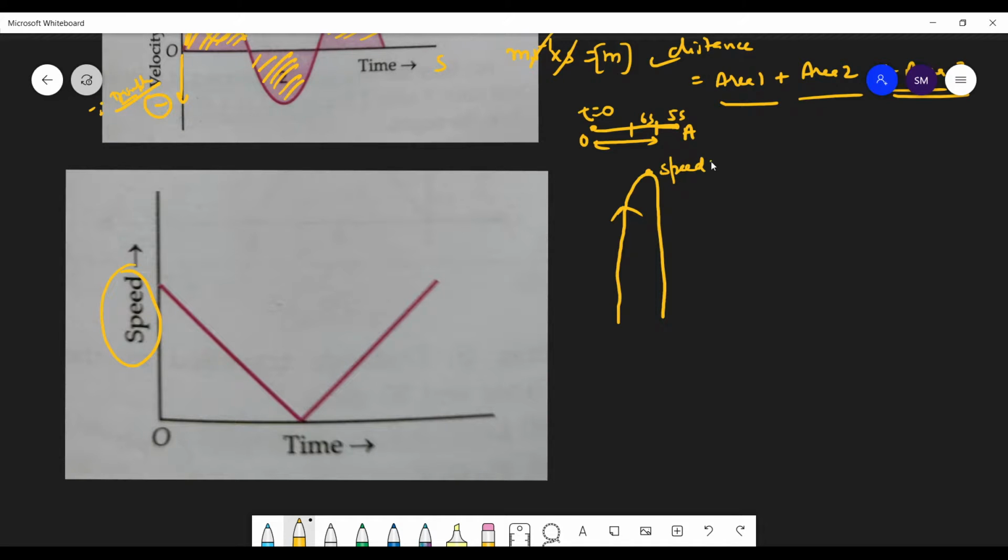So see, here in this case, speed is decreasing, speed becomes 0, and then again speed is increasing. So you will get this graph when a ball is thrown upwards. Okay?